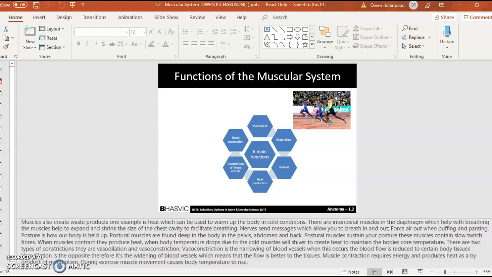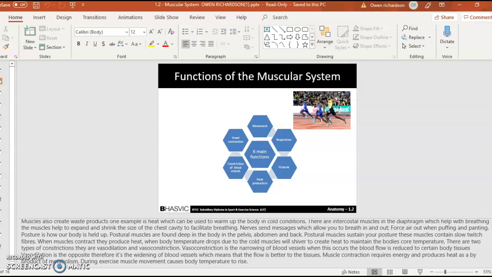tissues. Muscle contraction requires energy and produces heat as a byproduct of metabolism. During exercise, muscle movement causes body temperature to rise.